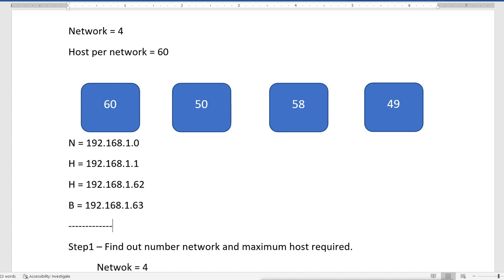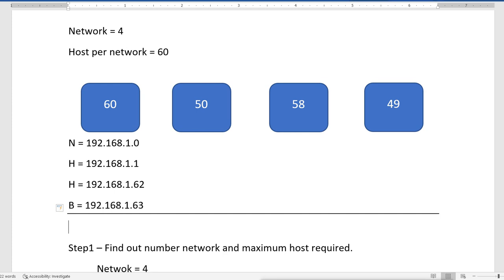What we will use is 255.255.255.192 instead of 255.255.255.0. So when we use this subnet mask, the machine will easily understand that we have 4 subnets, 4 networks, and these IPs are from the first network of those 4 subnets.